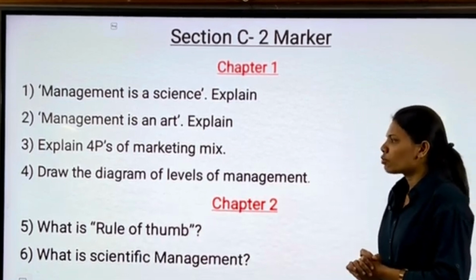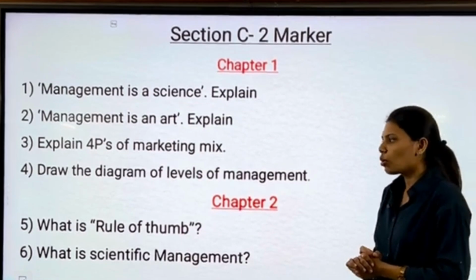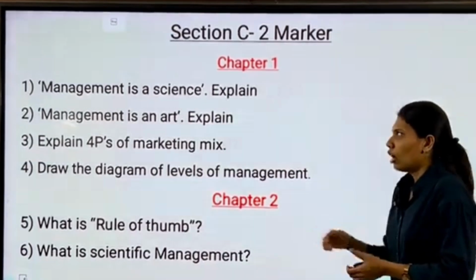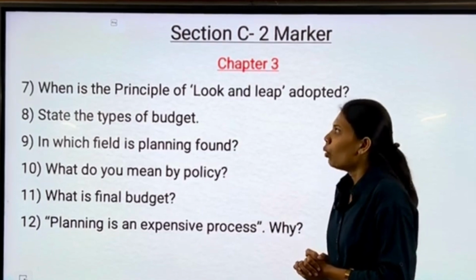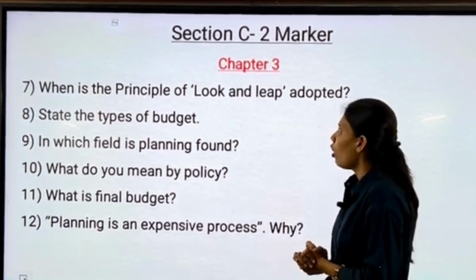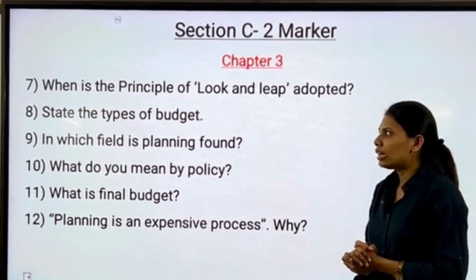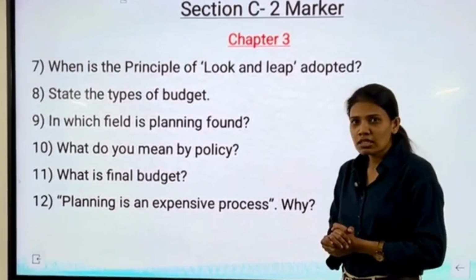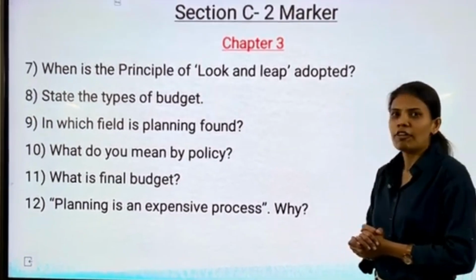Our first question from chapter number 2 is what is rule of thumb? Our next question is what is scientific management? Our next question is from chapter number 3, moving ahead, where is the principle of lock and leap adopted? Our next question is state the types of budget. Our next question from chapter number 3 is in which field is planning found?